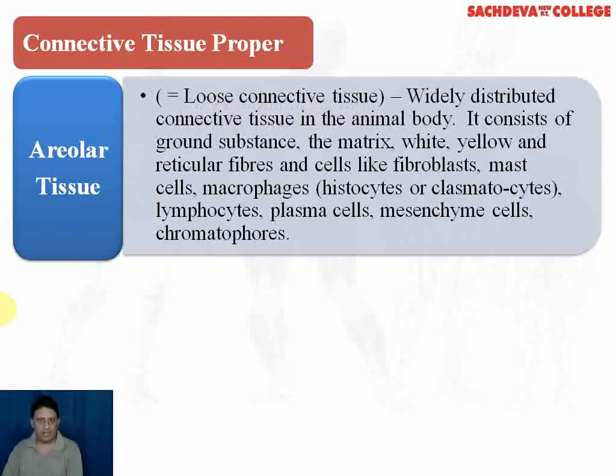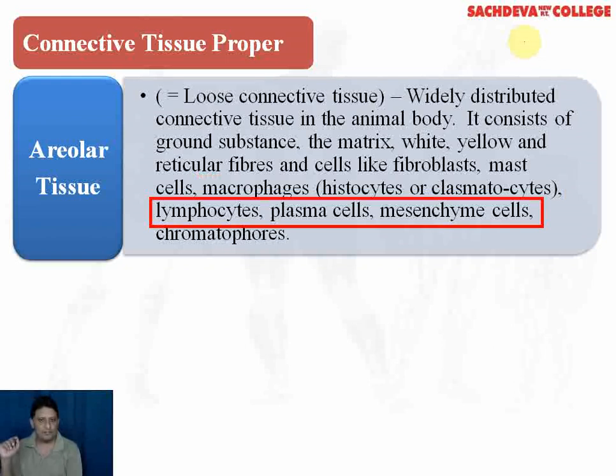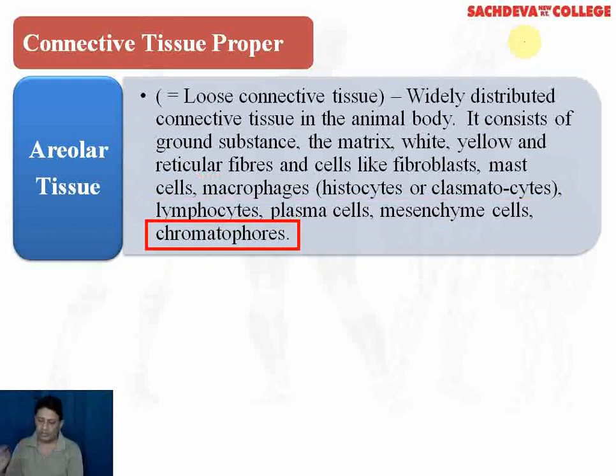It contains a ground substance which is known as the matrix, white, yellow, and reticular fibers, and certain cells like fibroblasts, mast cells, macrophages, also called histiocytes or the plasmatocytes. Then we have lymphocytes, plasma cells, mesenchyme cells, and chromatophores.